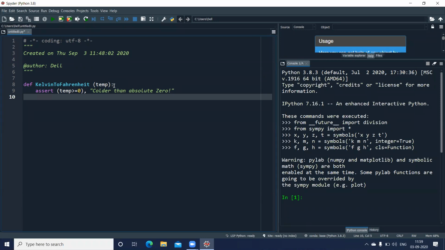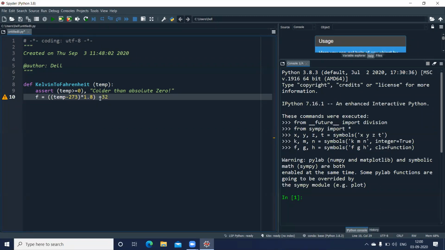On the next line, I'm calculating the temperature. Let us say F equal to, the formula is (temp - 273), put in round brackets, multiplied by 1.8, and again this whole thing in brackets, plus 32.